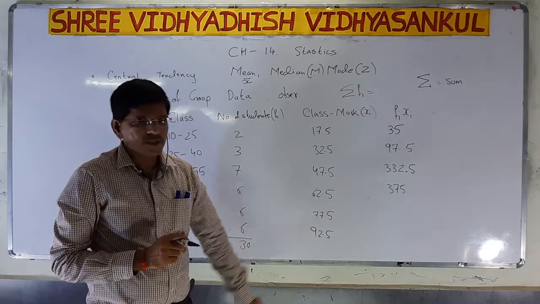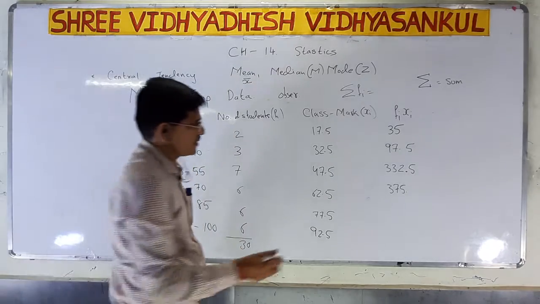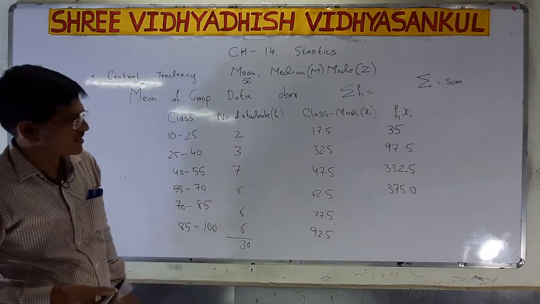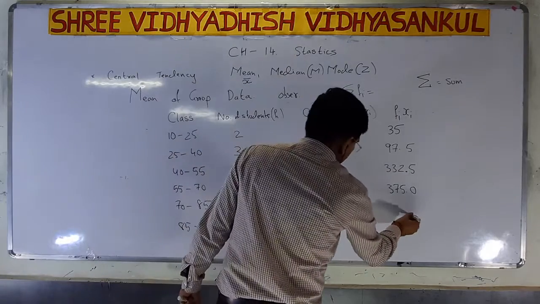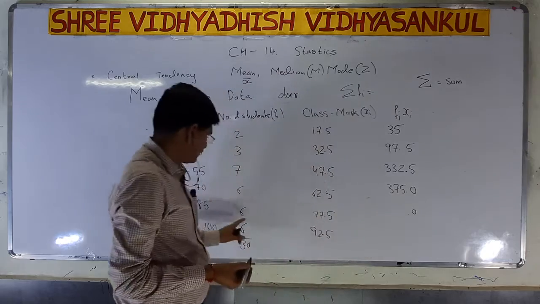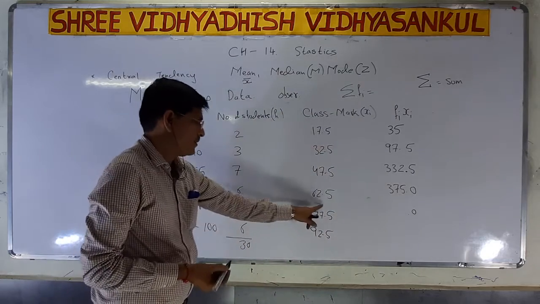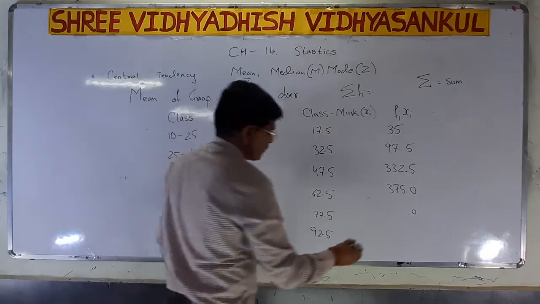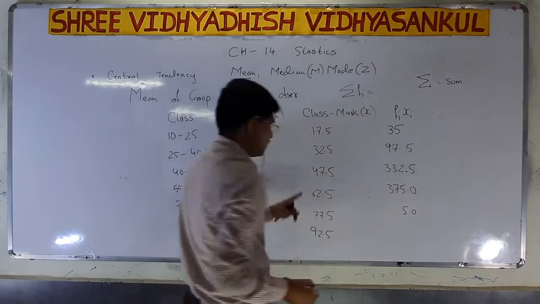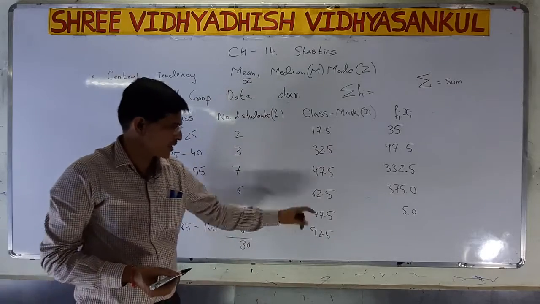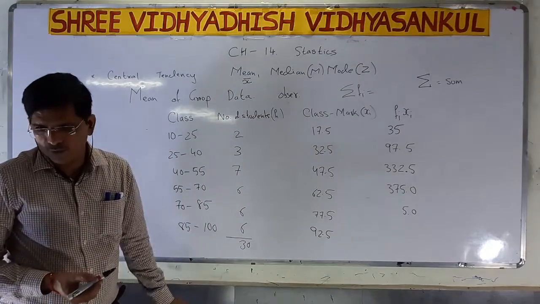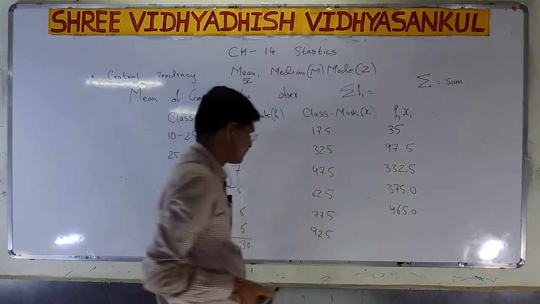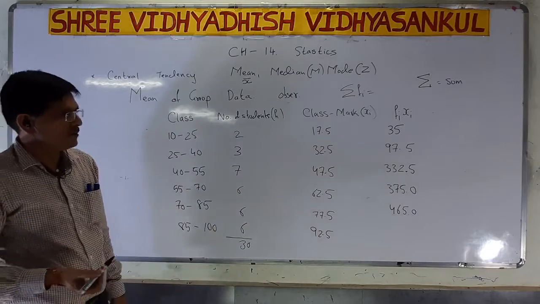Now 6 into 77.5. 6 5s are 30, so here I have to put 0, carry 3. 6 7s are 42 plus 3, 45. 4, 6 7s are 42 plus 4, 46. So 465. And 92.5 into 6.